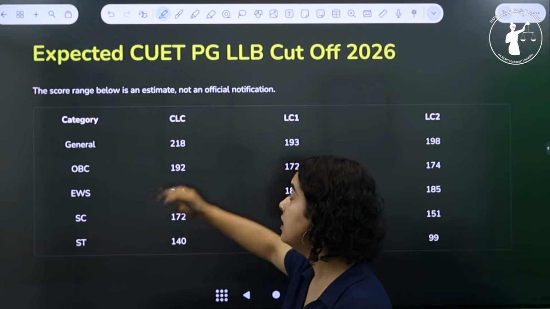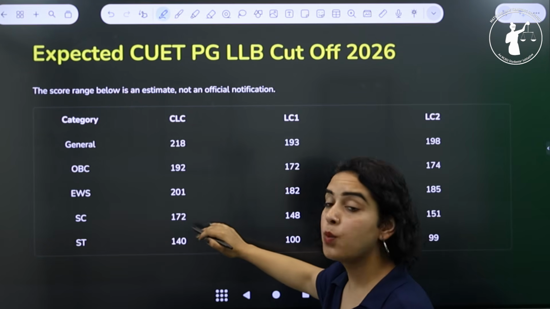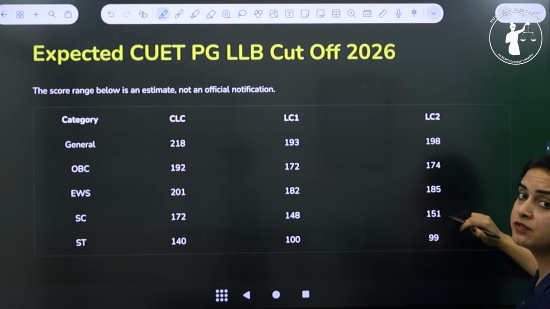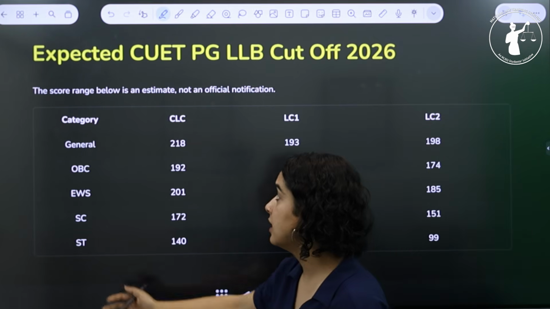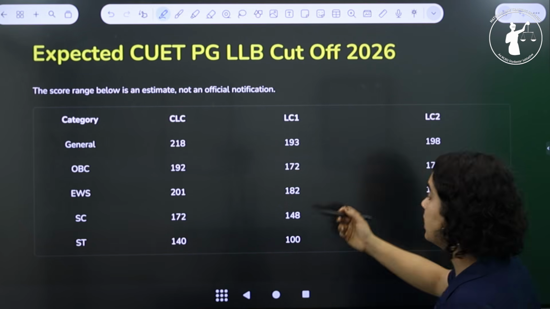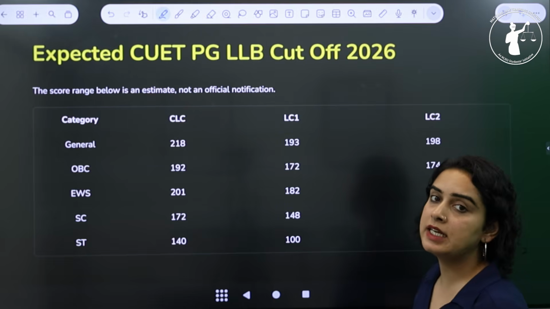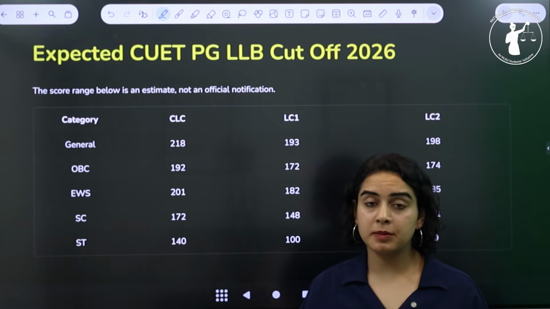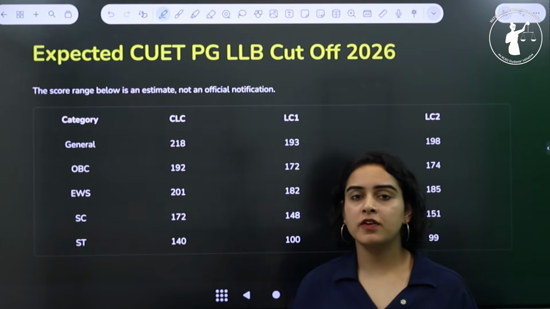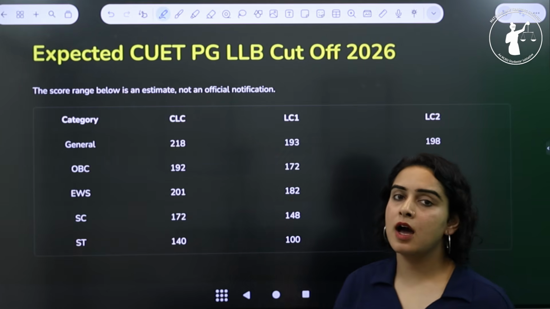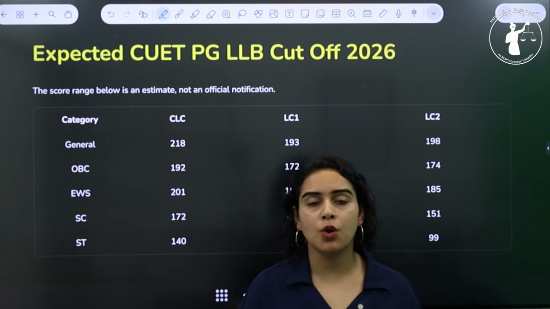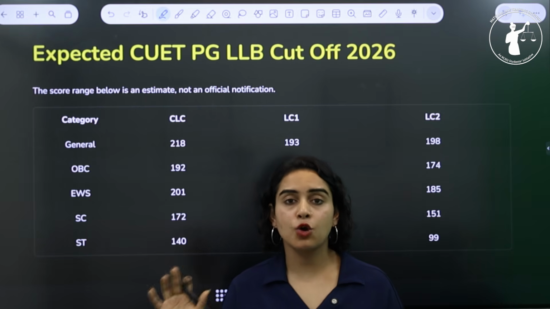For SC category, the CLC expected cutoff is 172. For LC1, it's 148. For LC2, it's 151. For ST category, the expected cutoff for CLC is 140. For LC1, it's 100, and for LC2, it is 99. Since the paper was pretty much easy this year, the cutoffs are expected to be slightly on the higher side. However, like I've already mentioned, these scores are just an estimate based on the initial analysis. The final cutoff is going to depend on overall student performance and the competition that is there.